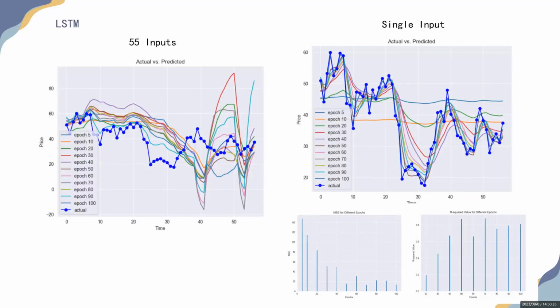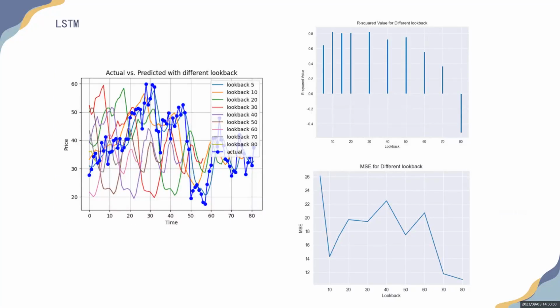Next, I test the performance with different inputs and look back. From the picture on the right, we can see that many lines are close to the actual value. Considering R-squared and mean-squared error, I choose the number of inputs as 70. I set the lookback as 10 because when the lookback is 10, the R-squared is the closest to 1 and the MAE is small.